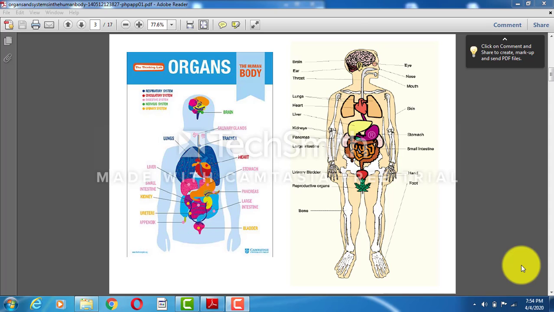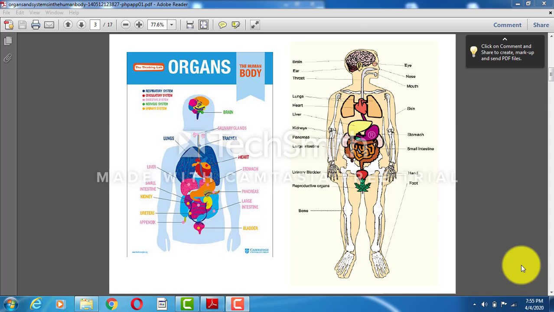You should actually use your quarantine time to the maximum, and in order to do that, you will have to spend a lot of time studying. So, keeping this in mind, I have made a lesson for you. We have a chapter in EVS 1 called A Look Inside the Body, lesson number 11, and it is related to the internal organs. So today we will quickly revise the topic internal organs.